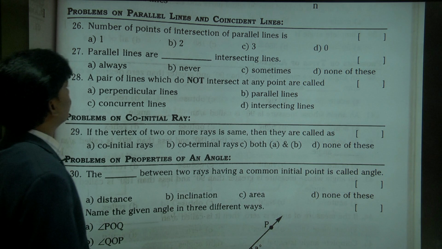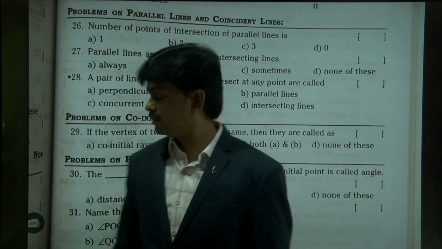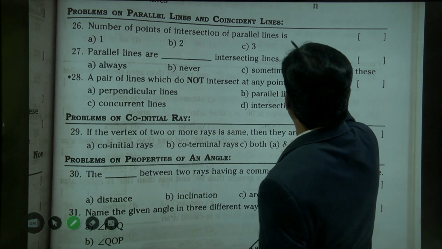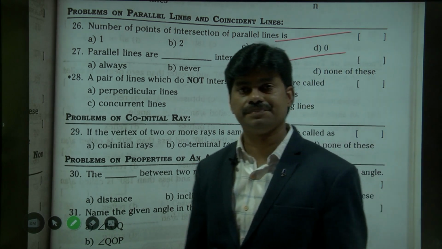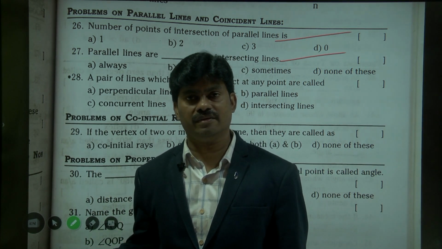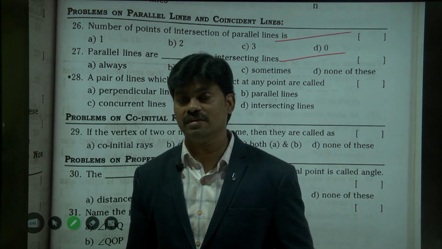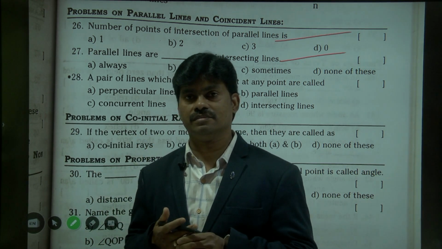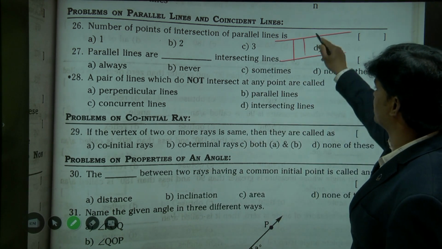Right. Number of points of intersection of parallel lines. When do we call two lines parallel? See, I am drawing here. Do they have any common point here? Absolutely no. If there is no common point, obviously they are parallel lines. You don't have any common point. We can take two opposite edges of a notebook or blackboard or whatever it is, or a railway track. The distance between them is the same.